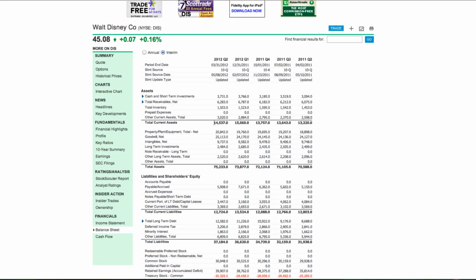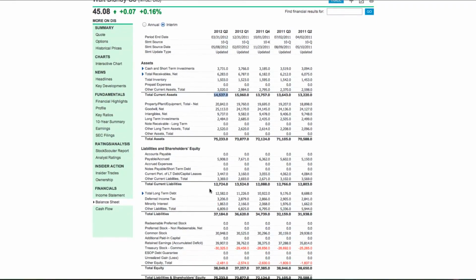Okay, so this $14 billion in total current assets, that's going to be converted to cash in the next 12 months. And that's going to be a positive. That's what's going to flow into the company. So likewise, when you go down into the liabilities, it's broken down into two sections: your total current liabilities and then just total liabilities. So total current liabilities is what they're going to pay out of the company in the next 12 months. And that is $12 billion, which is lower than the $14 billion that they have flowing into the company.